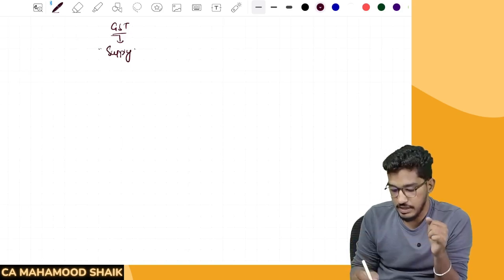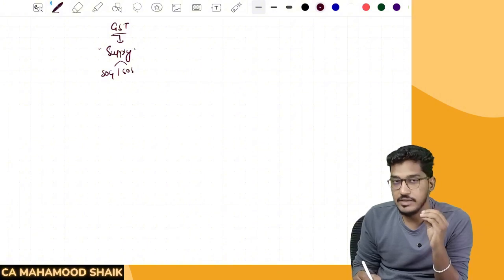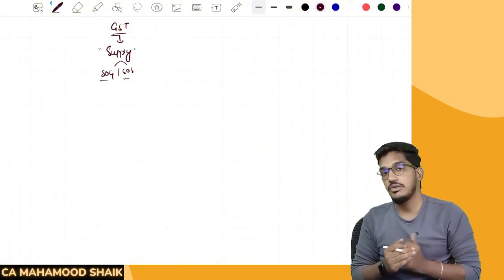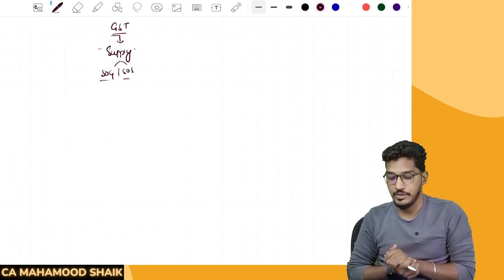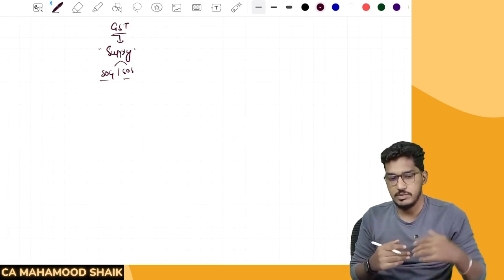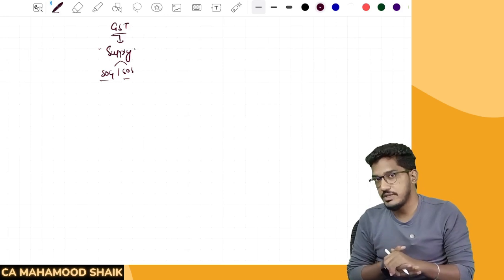Whenever supply takes place, either supply of goods or supply of services, that is a triggering point. That is the taxable event. That is the triggering point which will cause the government to come and impose GST on that supply. So the taxable event under GST is supply. Whenever supply of goods or supply of services takes place, it will trigger the government to come and impose GST.